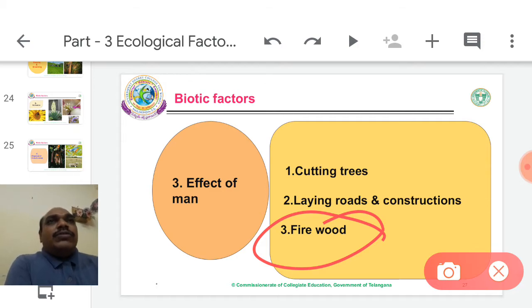One more, I would like to give one or two words. At the time of grazing and browsing, not only animals, some insects are also involved. For example, locust insects. Recently in Rajasthan state, many groups of locusts attacked the plants.